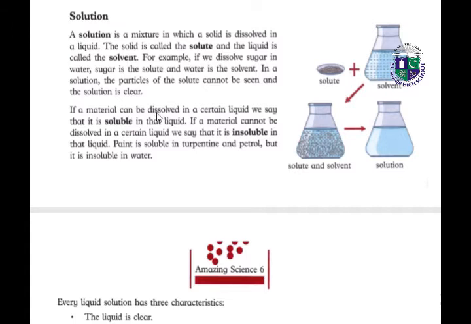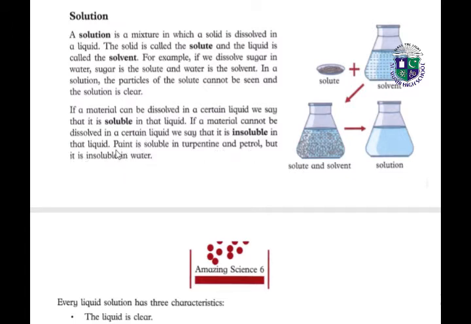If a material can dissolve in a certain liquid, we say that it is soluble in that liquid. So sugar and salt both are soluble in water. If a material cannot be dissolved in a certain liquid, we say that it is insoluble. Like paint is soluble in turpentine and petrol, but it is insoluble in water.